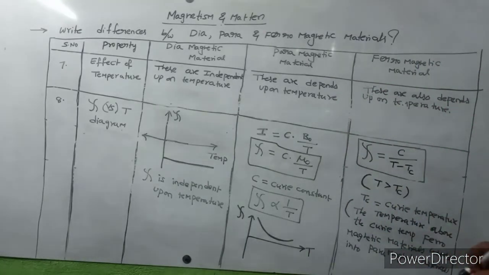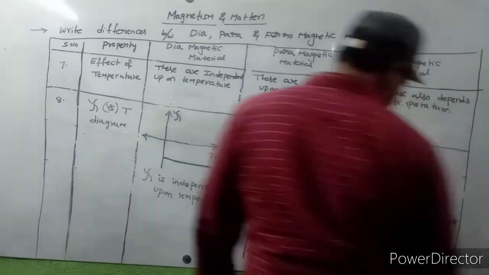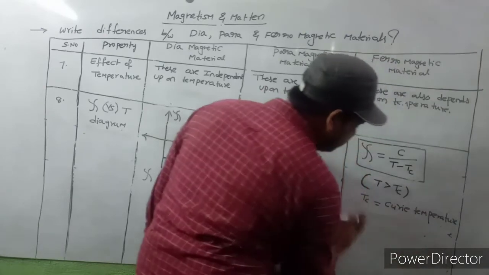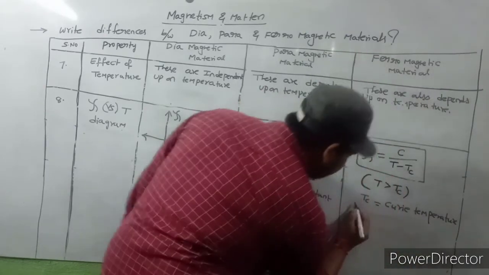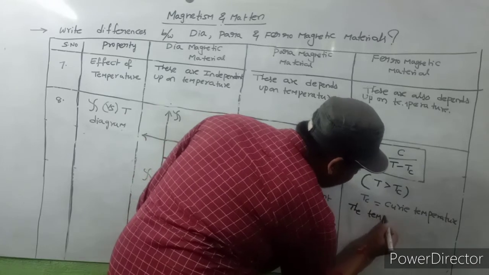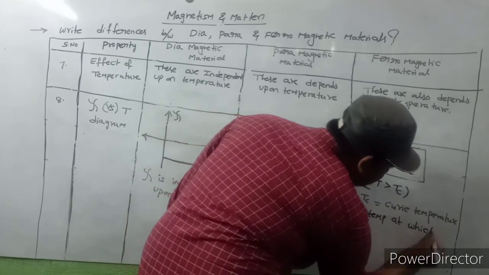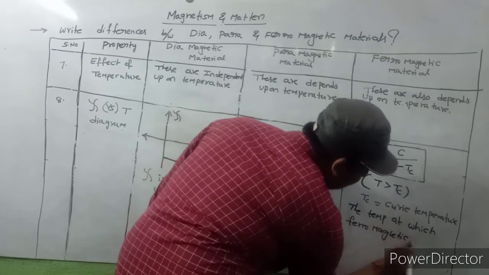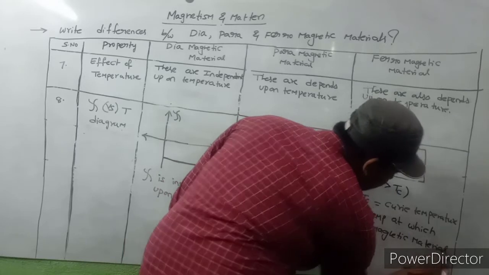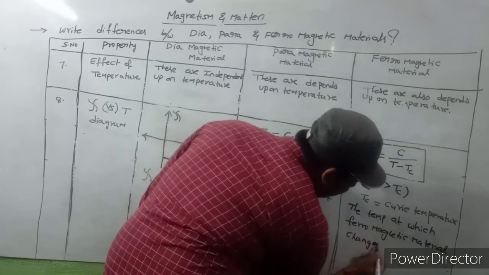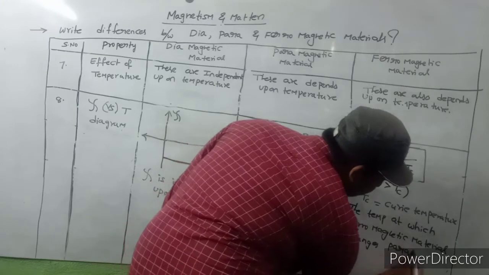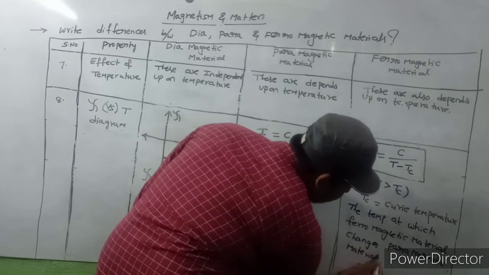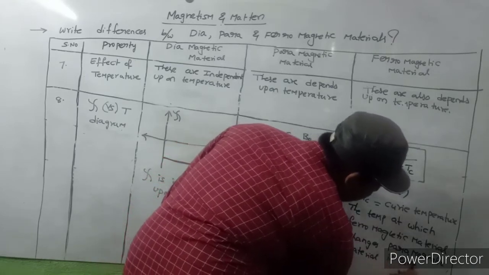So you should write what is meant by Curie temperature. Definition: the temperature at which ferromagnetic material changes to paramagnetic material is called the Curie temperature.